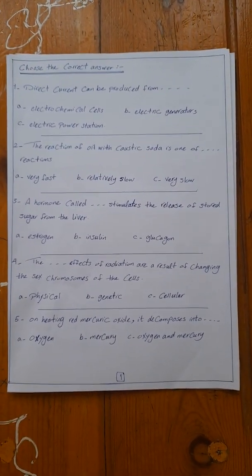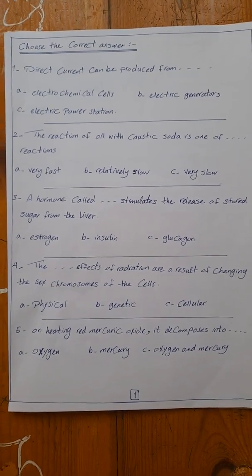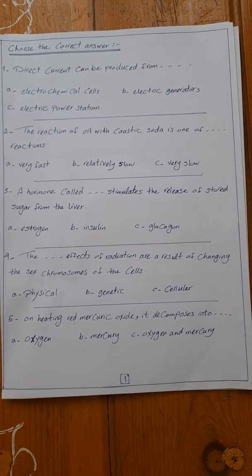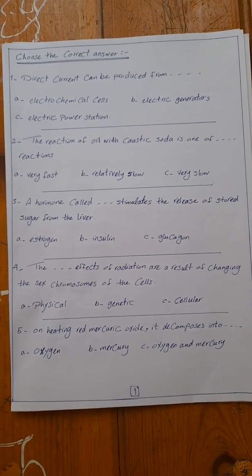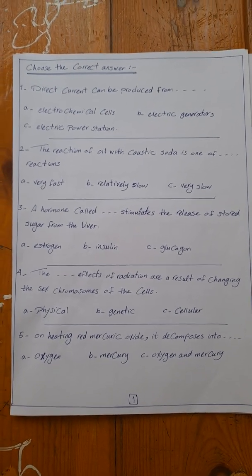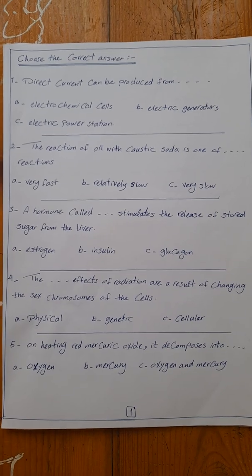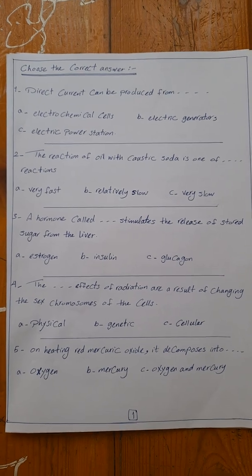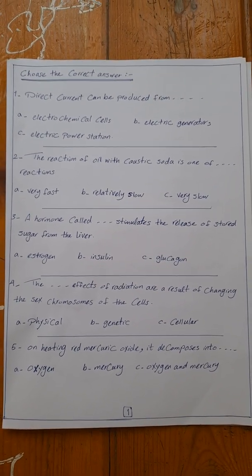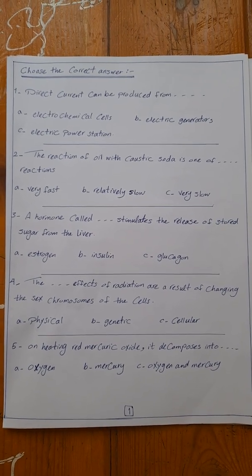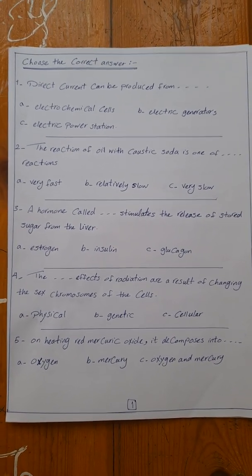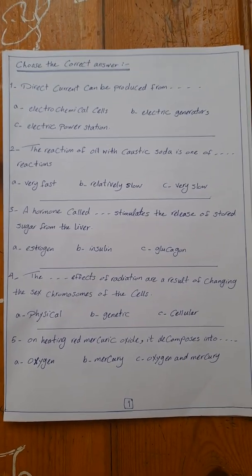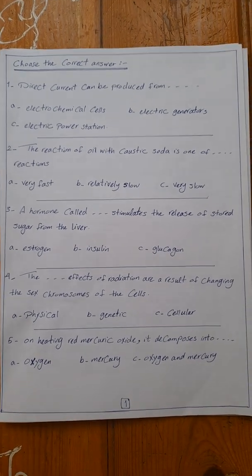Number 5, on heating red mercuric oxide, it decomposes into oxygen, mercury, or oxygen and mercury. On heating red mercuric oxide, thermal decomposition occurs and the compound decomposes into oxygen and mercury. Mercury has silver color, while oxygen gas is evolving from the reaction. So on heating red mercuric oxide, we observe that silver color appear.